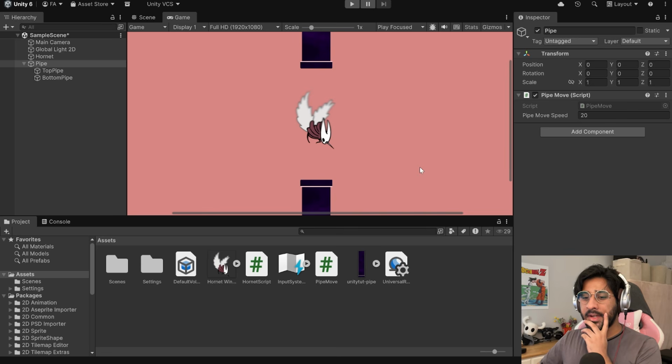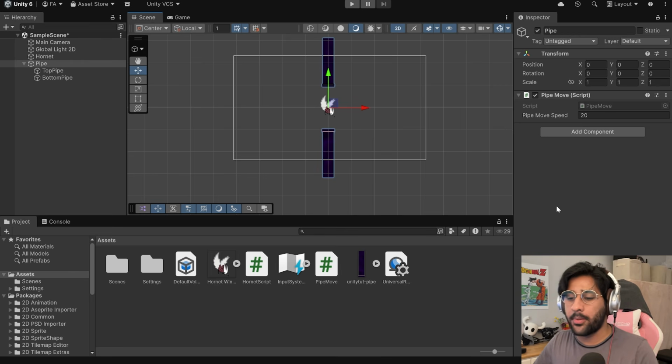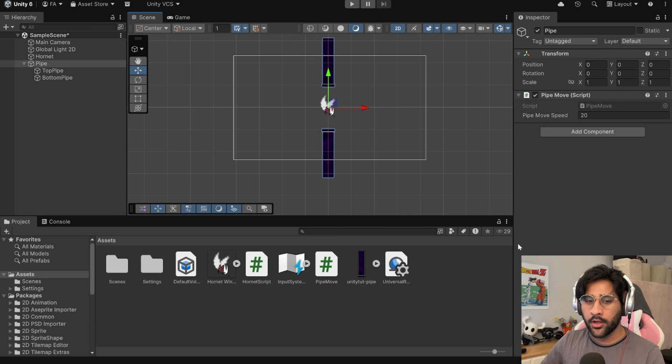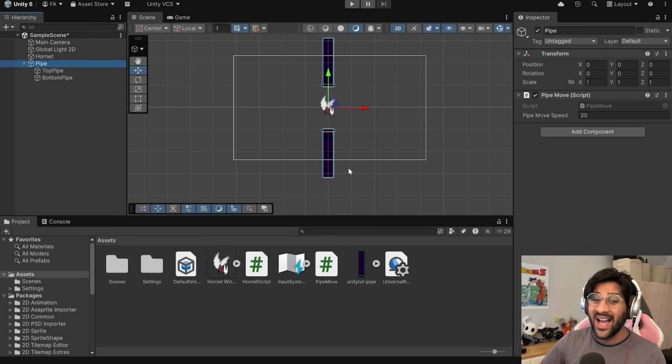So just like we messed around with this thing called the if statement, which is one of the most bread and butter things of programming, we're gonna do something similar now. Basically, what we're gonna do is take everything we did with the pipe, drag and drop the whole pipe into our assets to create a blueprint for all this, and then we can use that blueprint to create multiple copies of this pipe system, and that is called a prefab, which apparently is also bread and butter of game dev.